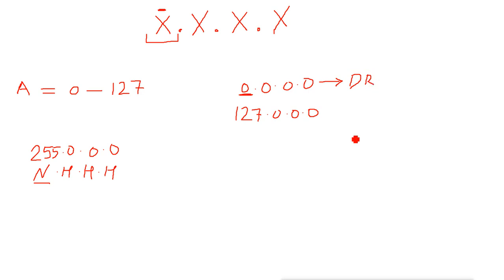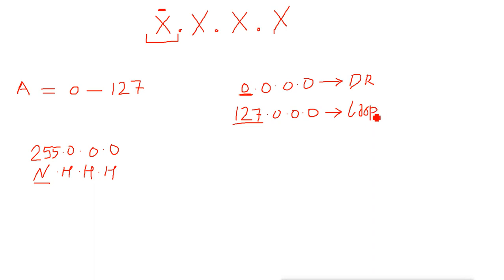Then there is the number which starts from 127. After 127 you can have any number in the host ID. This one also we can't use. It is also reserved, and it is reserved for loopback.